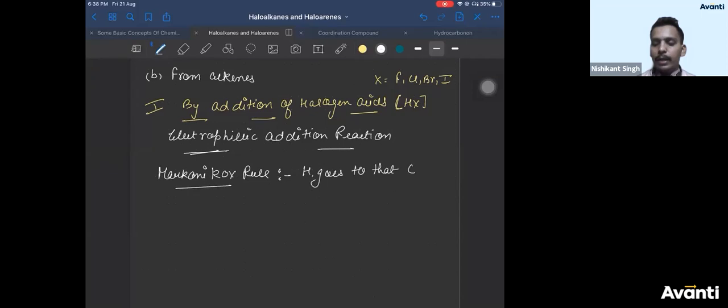Hydrogen, or you can say the positive part of the reagent, goes to that carbon which has more number of hydrogens on the double bonded carbon atom. This is what it means in short, right?